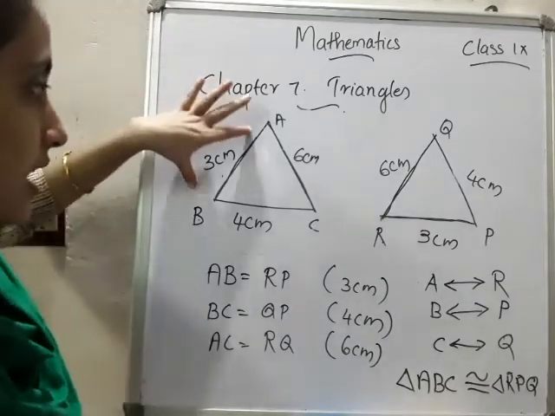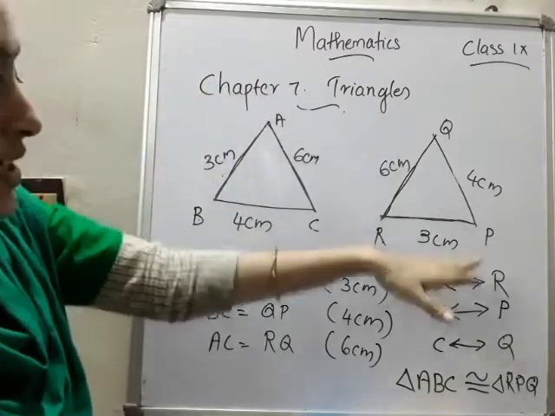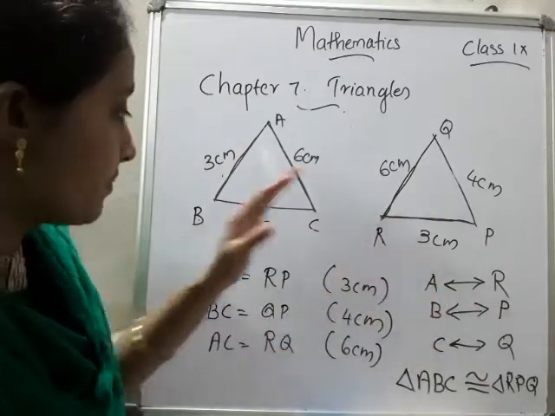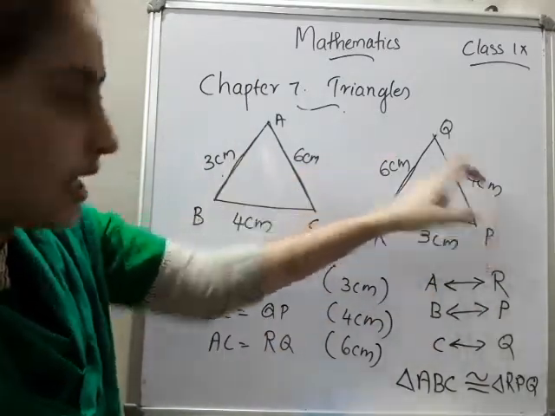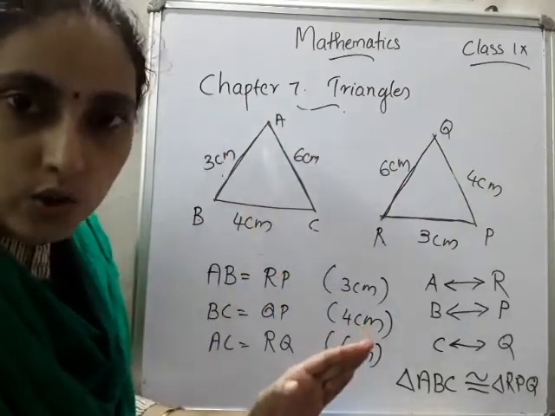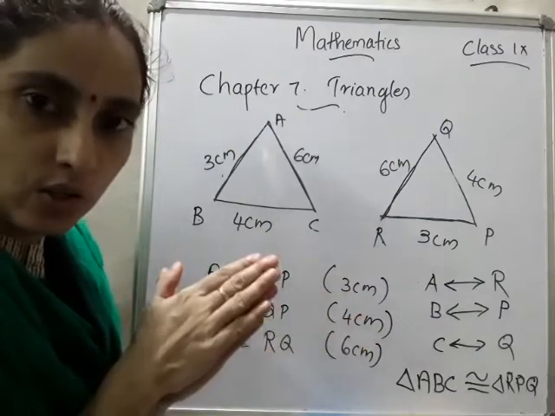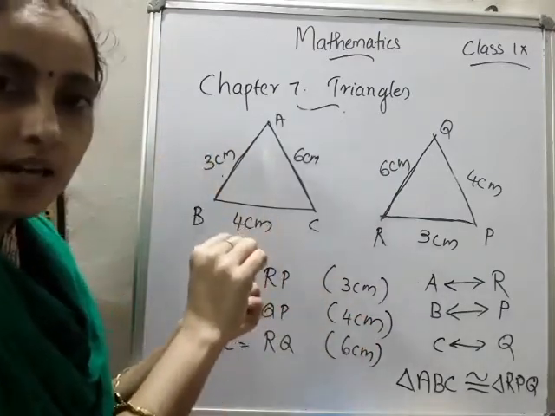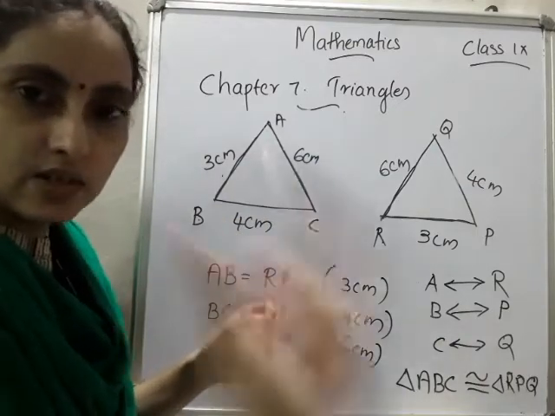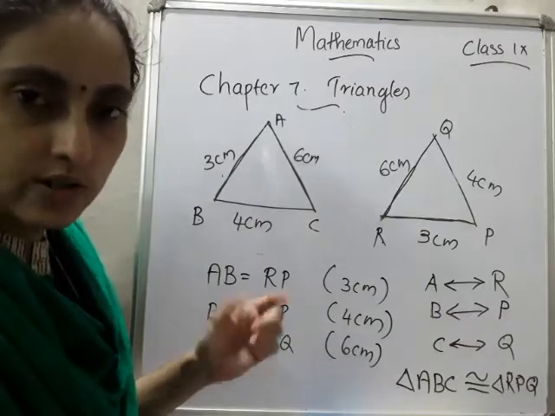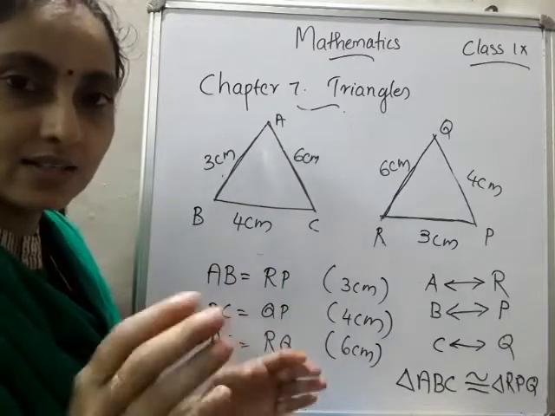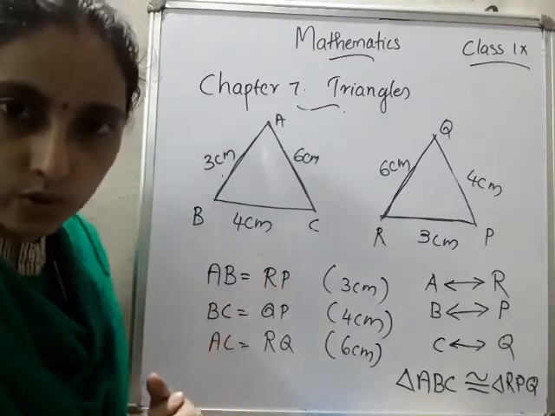Corresponding parts means, here AB corresponds to which side of this figure? RP. So AB corresponds to RP, then BC corresponds to QP, and AC corresponds to QR. That is the corresponding parts of congruent triangles. That is, if two triangles are congruent, then one vertex corresponds to another vertex of the second triangle. Likewise, all the angles and the sides are equal. Equal is what we denote as congruent.